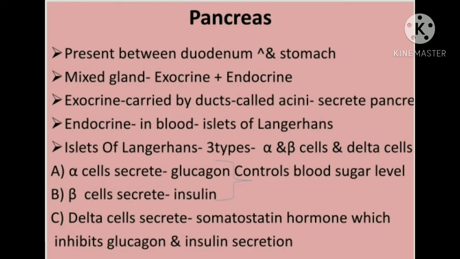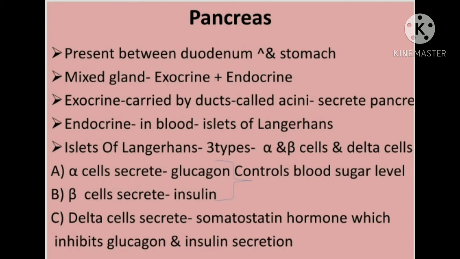Coming to the next point, pancreas is a mixed gland. Mixed gland means some parts of the pancreas work as an exocrine gland, whereas some part of the pancreas works as an endocrine gland. Because of this feature, the pancreas is called a mixed gland. Exocrine part of the pancreas is made up of acini.